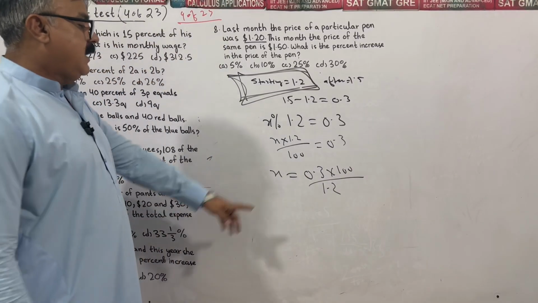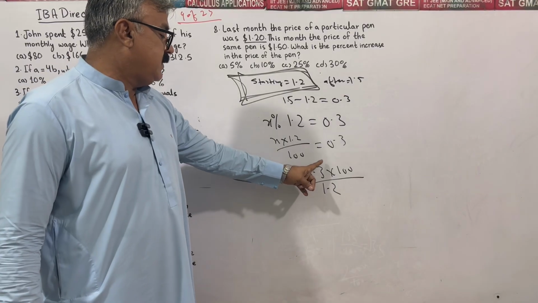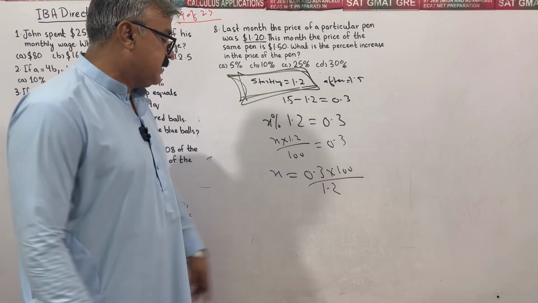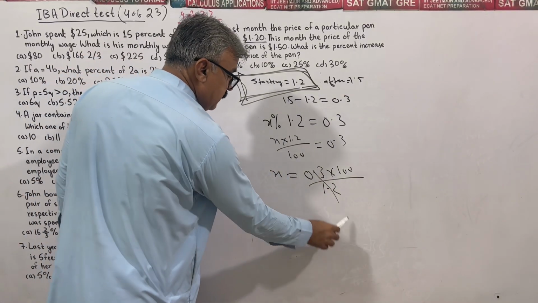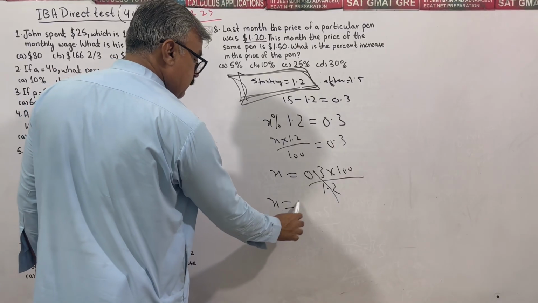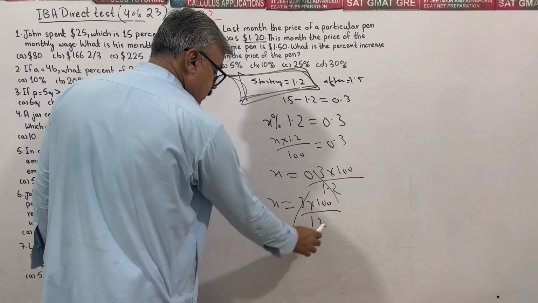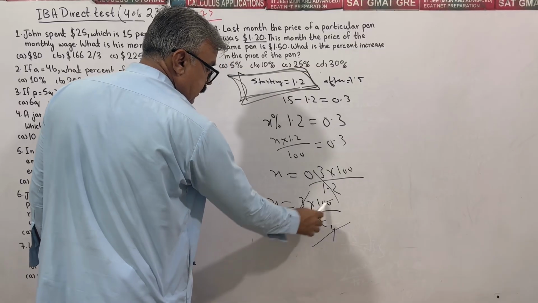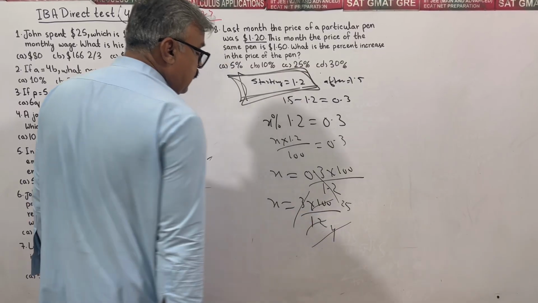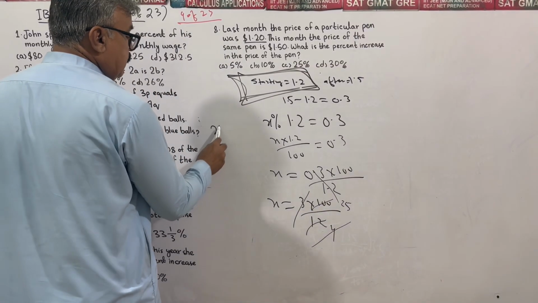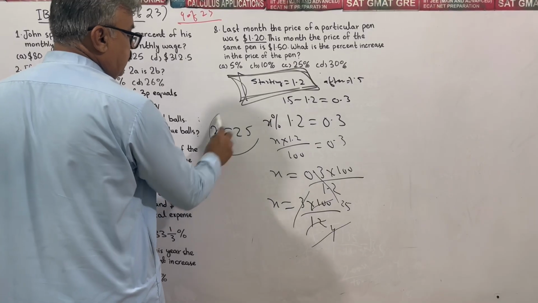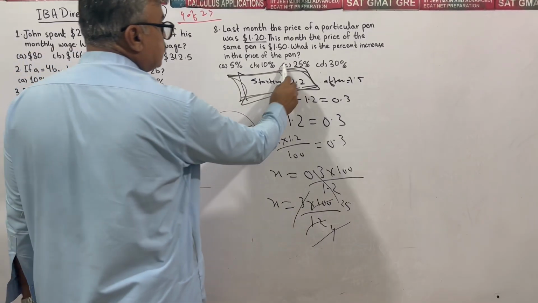Look at this: after the decimal we have a single digit in both, so you can cancel them out altogether. So we have 3 times 100 divided by 12. 3 fours are 12, so 100 divided by 4 is 25. This is our 25% increase.